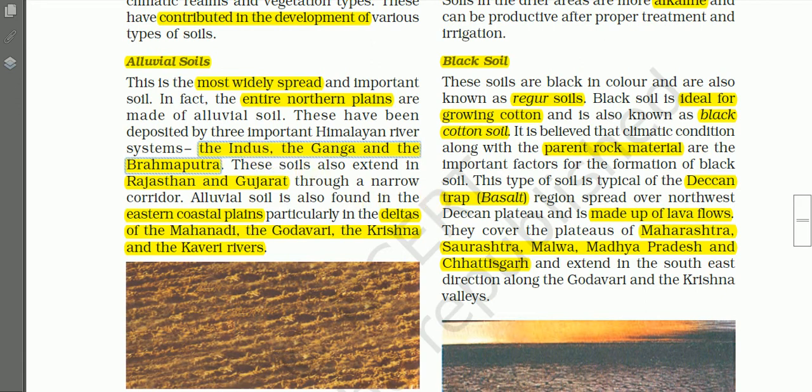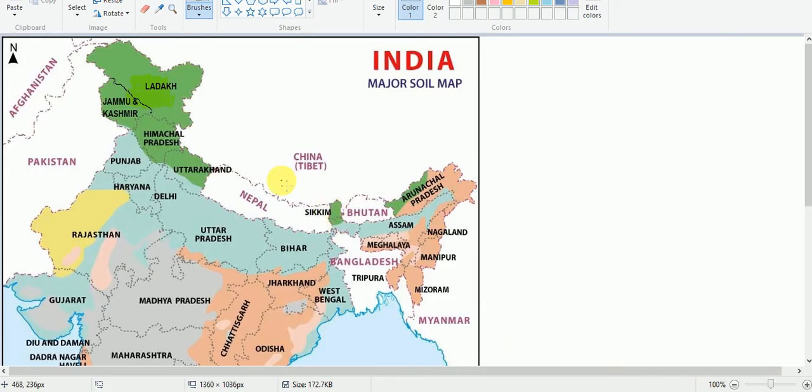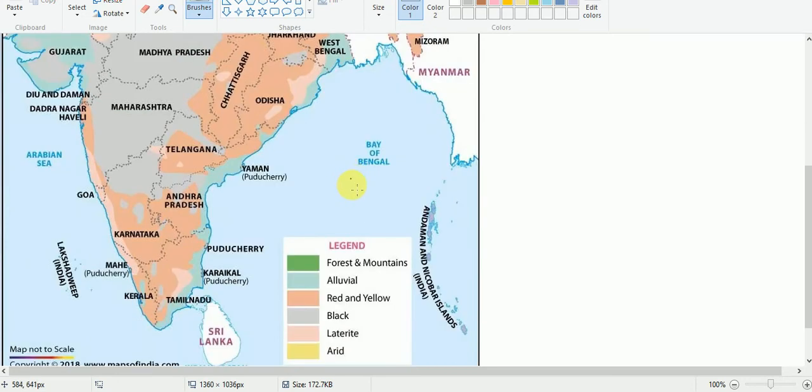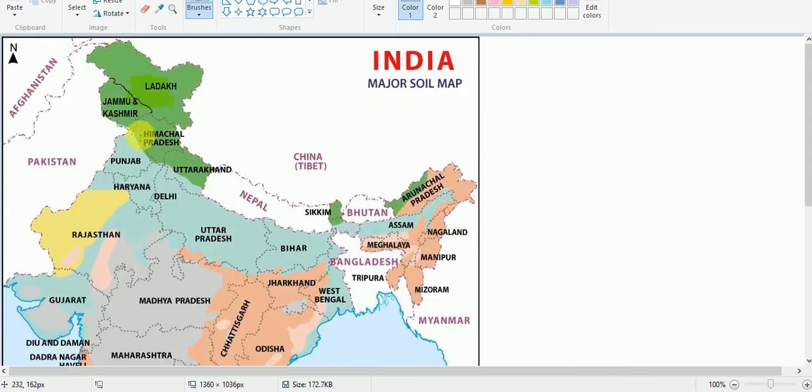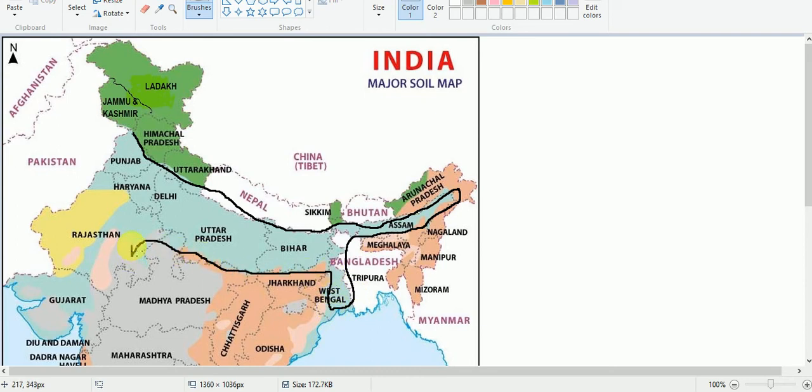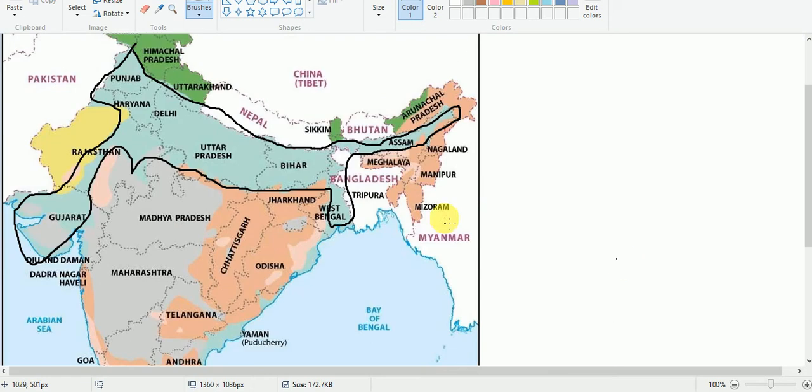And see here about the distribution of soils. This is the map showing the distribution of soils. Just see here, this color code, this light blue one, shows alluvial soils. I think you can see the entire northern plains, including the Brahmaputra valley. Then in this area, and here including some parts of Gujarat also, you'll find these alluvial soils.